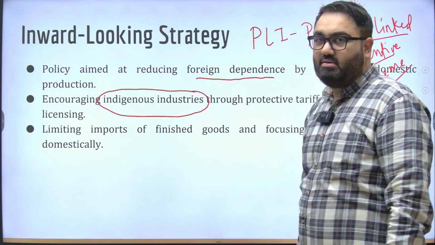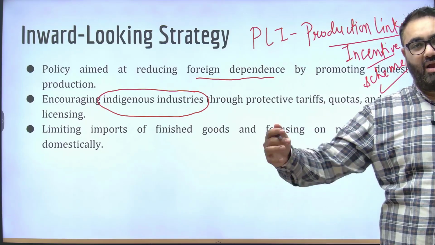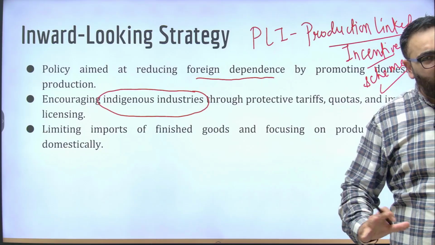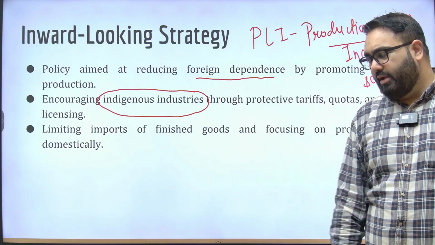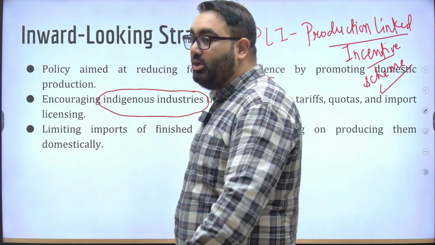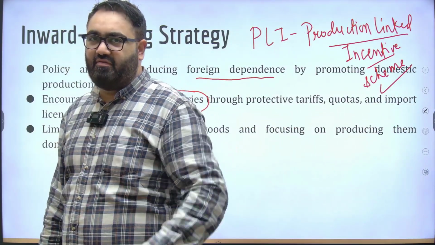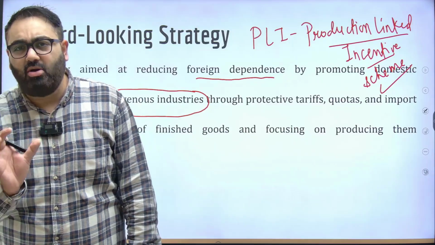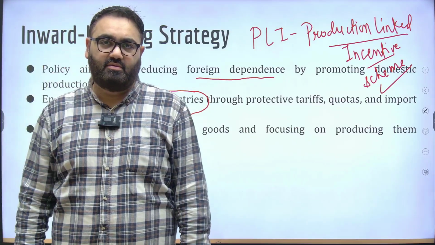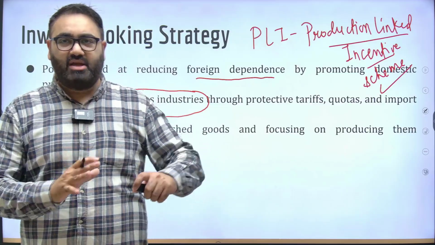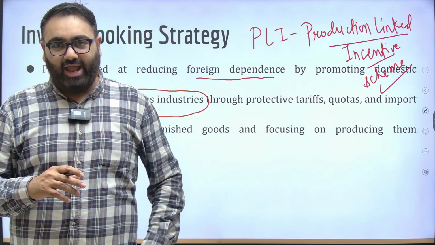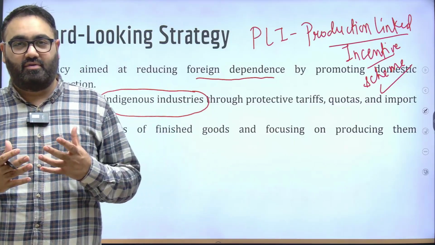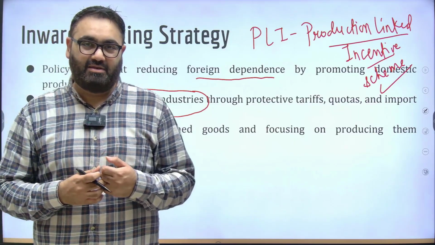The idea is, for example, let's say there's a mobile phone manufacturer that usually makes 10 lakh mobile phones in a year. Lump sum. The government says, okay, if you take it to 13 lakh or 14 lakh or 15 lakh, if you increase it to that amount, we will give you some incentive. So the government basically measures what your average production is and then gives you an individual target. And then promises you incentive in return for that. That's called a production linked incentive scheme.